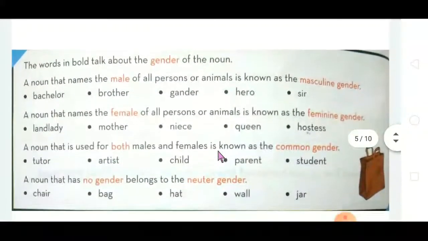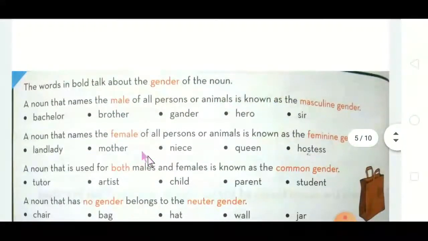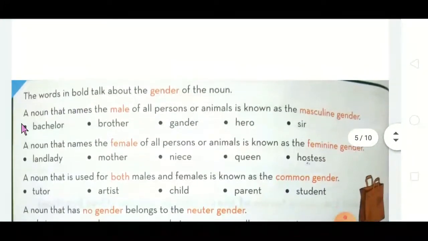So the word in bold talks about the gender of the noun. So let us see what gender. A noun that names the male of all persons or animals is known as the masculine gender. Okay, male is called masculine gender. See, male of all persons, animals, masculine gender. See, bachelor refers to the male. Brother,